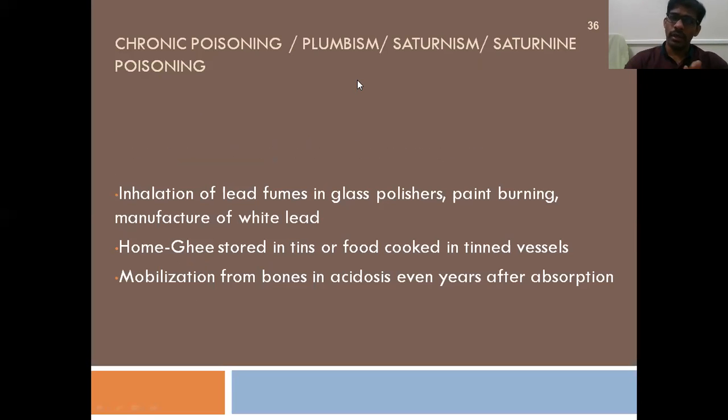And next is the chronic poisoning, which is very, very common in case of lead poisoning. So the other names for chronic poisoning by lead are plumbism, saturnism, and saturnine poisoning. Why all these names? The scientific name is plumbum, right? So that is plumbism, and saturnism, right?